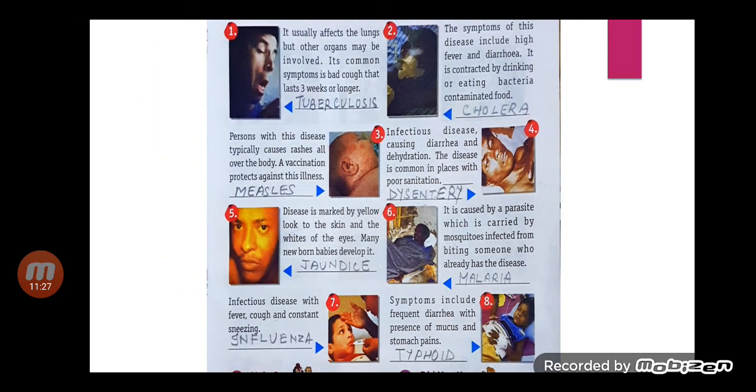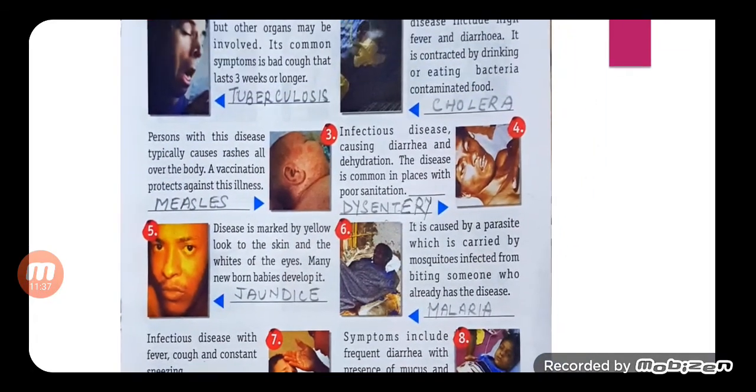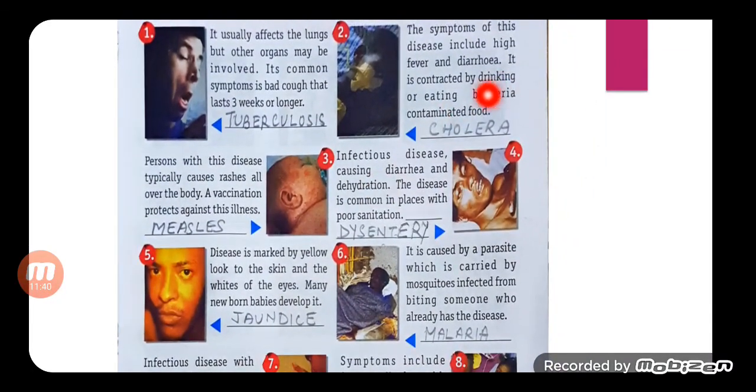Let's read all the answers once again, dear students. Number 1: it usually affects the lungs but other organs may be involved. Its common symptom is a bad cough that lasts 3 weeks or longer. The answer is tuberculosis. The symptoms of this disease include high fever and diarrhea. It is contracted by drinking water or eating bacteria-contaminated food. The answer is cholera. Third, a person with this disease typically gets rashes all over the body. A vaccination protects against this illness. Measles.